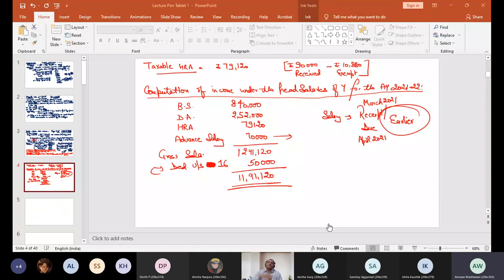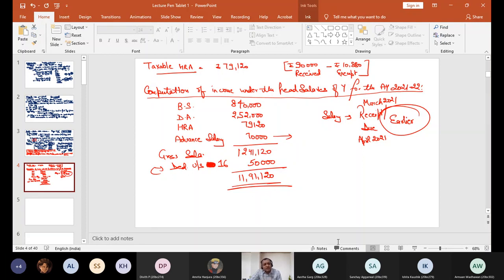Sir, in the second point, which is the rent paid minus 10% of salary, there is a possibility that my number can be negative. If the number is negative, then by default, what is least? Zero is least. It is possible that my rent paid is less and 10% of salary is more. Then your C point becomes negative.